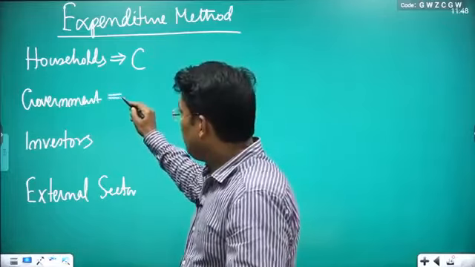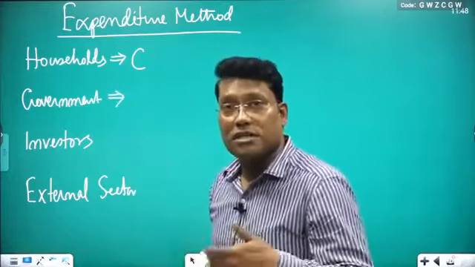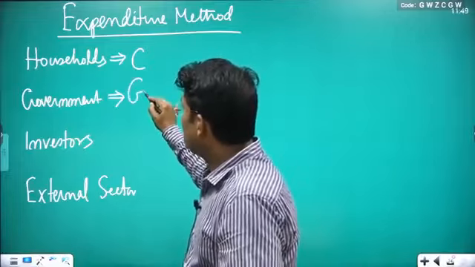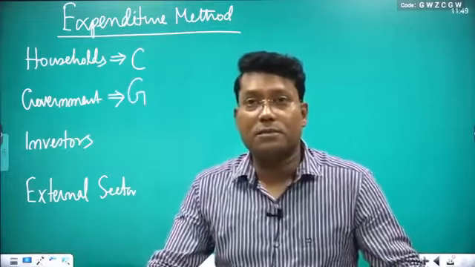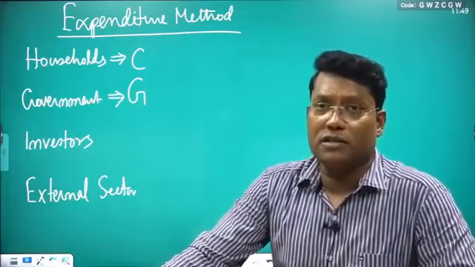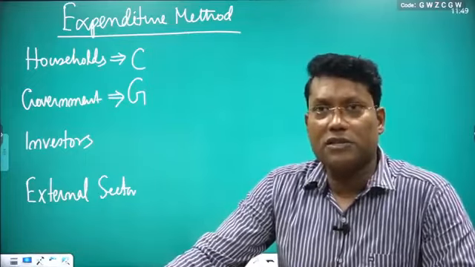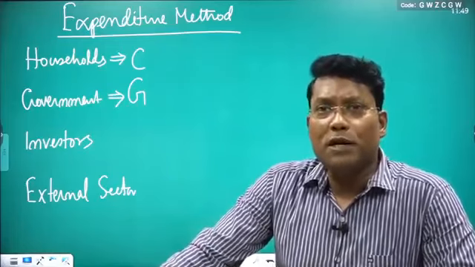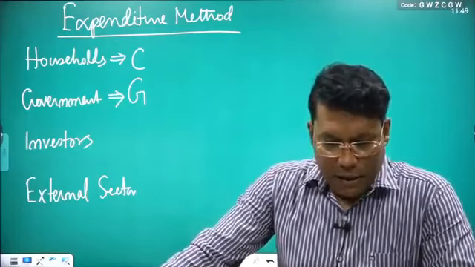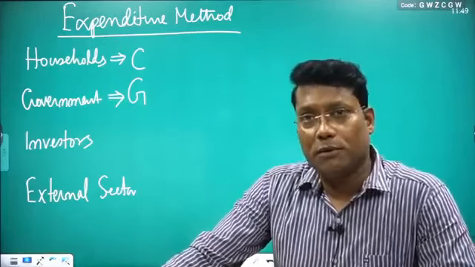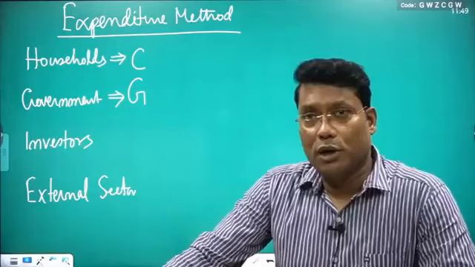Similarly, the government also demands goods and services. They are spending on goods and services, which is represented by G. G is what? Government expenditure. You write G is a government expenditure. What do you mean by government expenditure? Let us consider Mahindra is producing cars. Say they are producing Scorpio, they are producing Bolero.